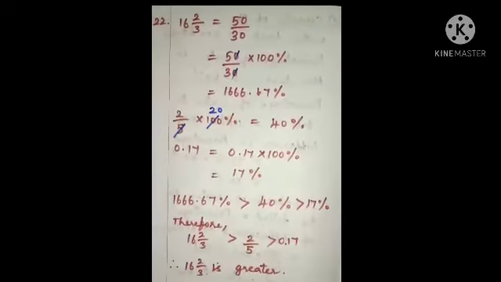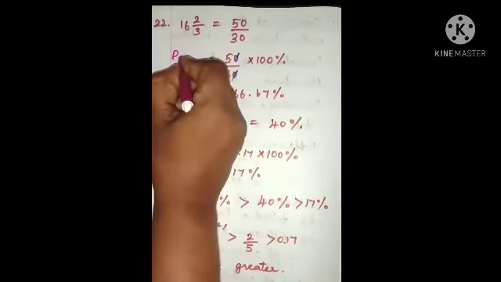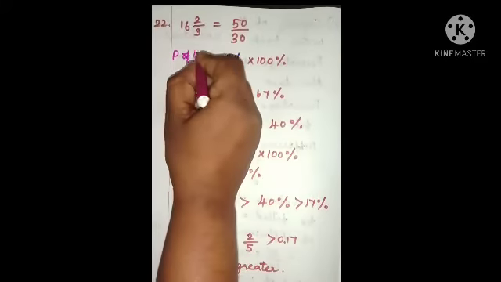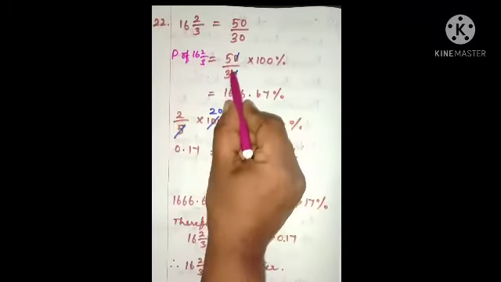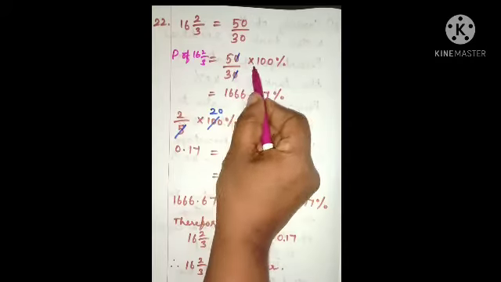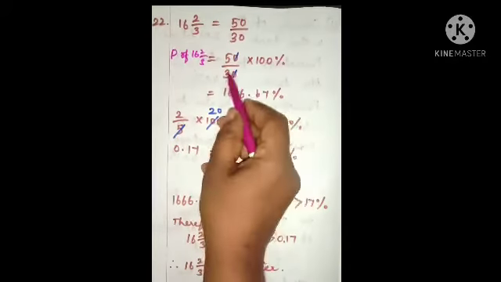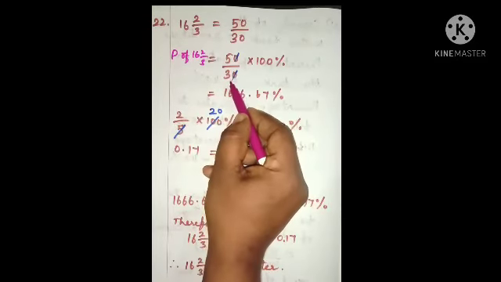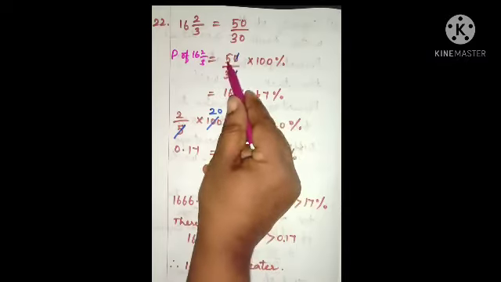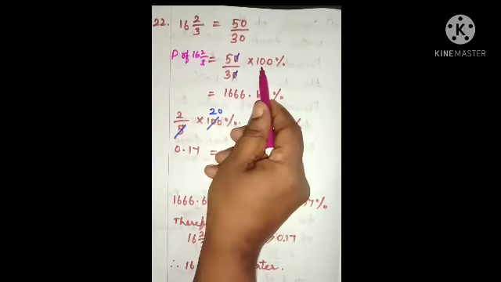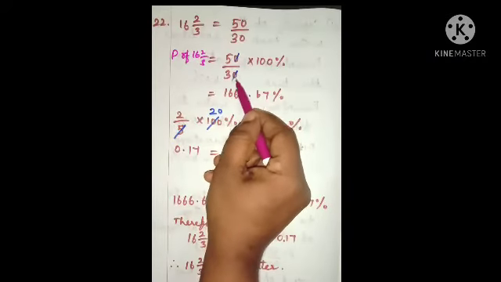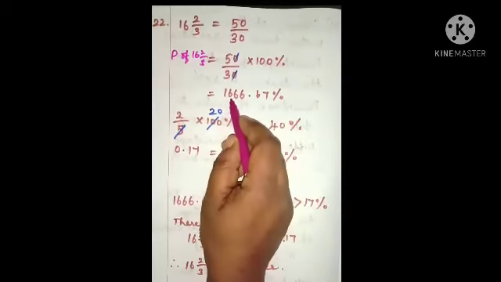Percentage of 16 2 by 3 is 50 by 3 into 100%. Multiplying 50 with 100 and dividing it by 3, we get